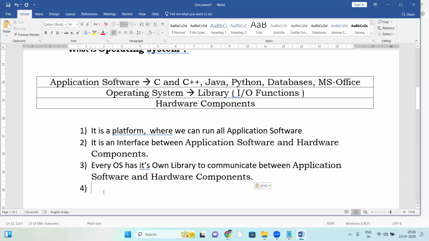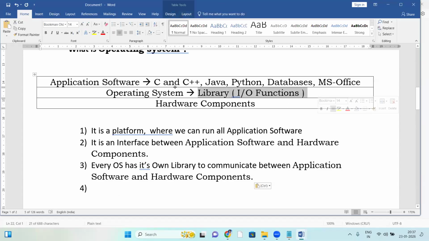So in every OS that library is there, and this library is responsible to communicate between application software and hardware components, right? Somewhat important point, a useful point for Java here.